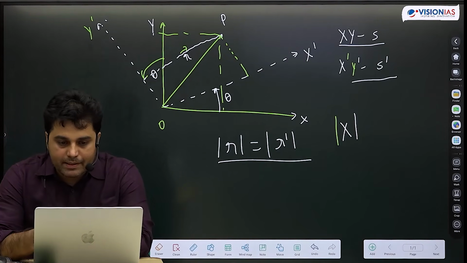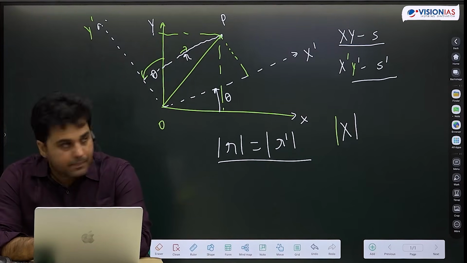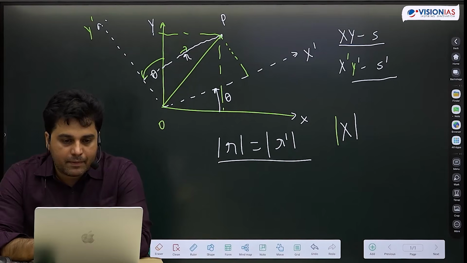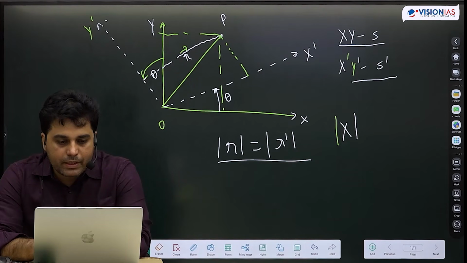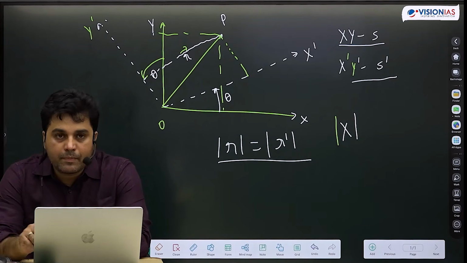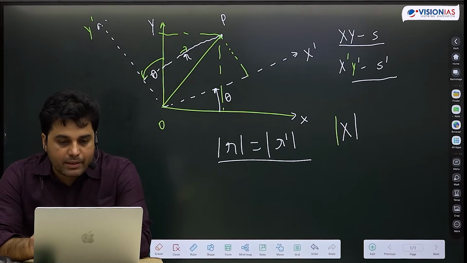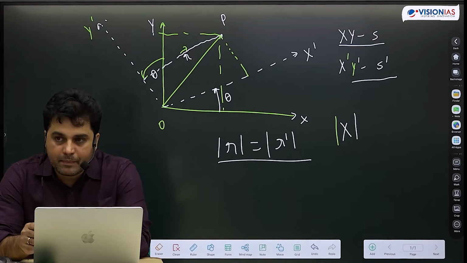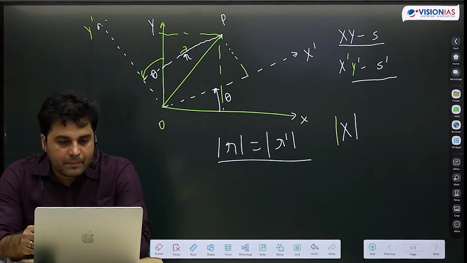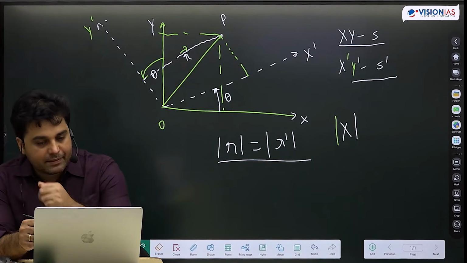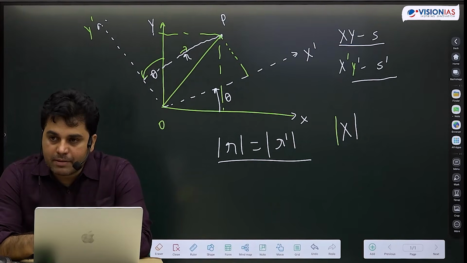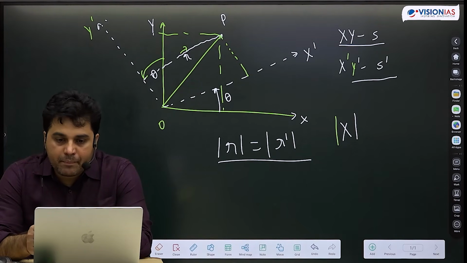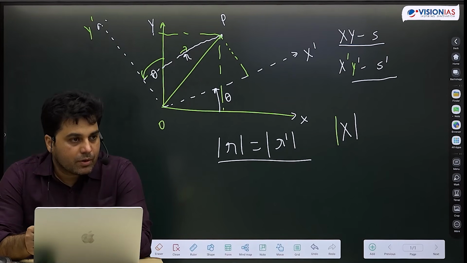If we rotate the axis, keeping origin unchanged, distance to any point and distance between points don't change.